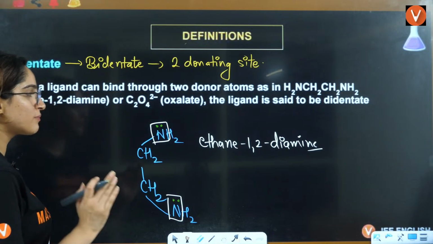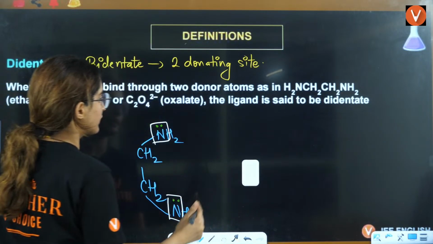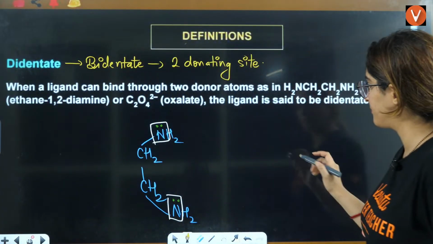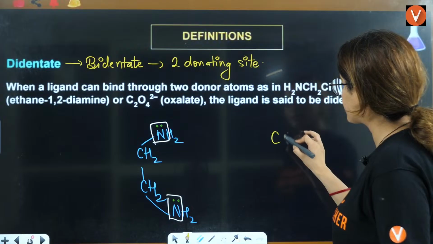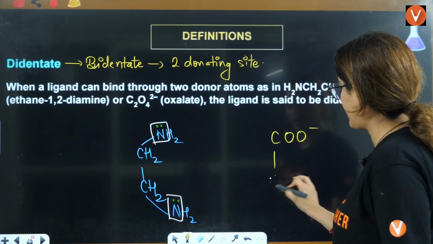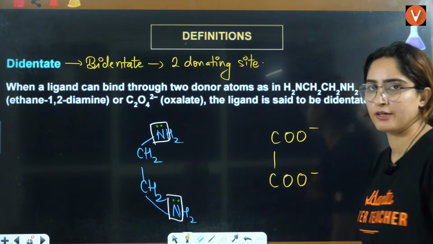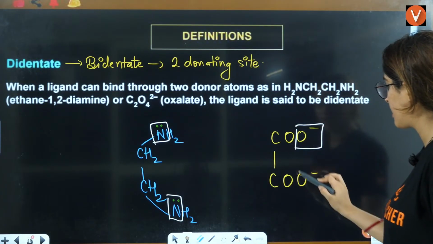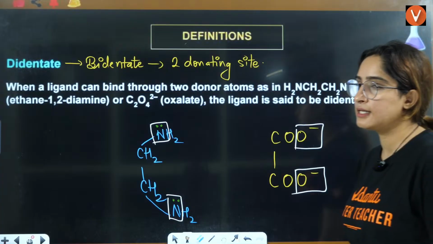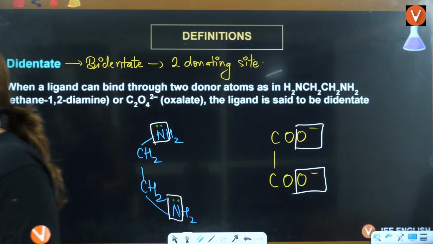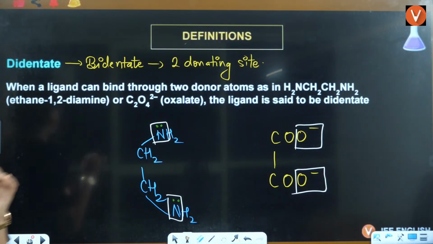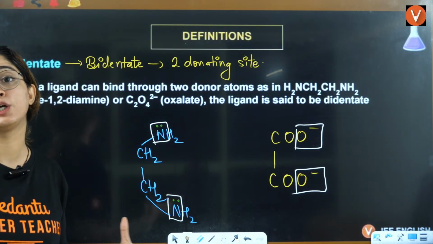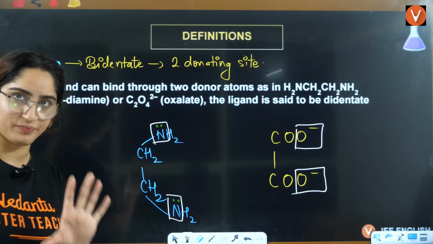Then another famous example is oxalate 2-, which is nothing but COO negative and COO negative. Here two donating sites are this and this. These are the two donating sites in oxalate. As a ligand, it is called oxalato. I'll tell you why.